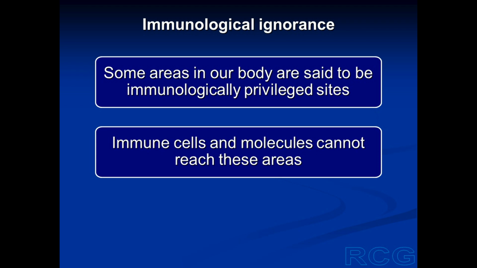The fourth fate, or fourth mechanism, is immunological ignorance. Some of the regions in our body are said to be immunologically privileged. These are known as immunologically privileged sites because the antibodies and the immune cells cannot reach these sites.